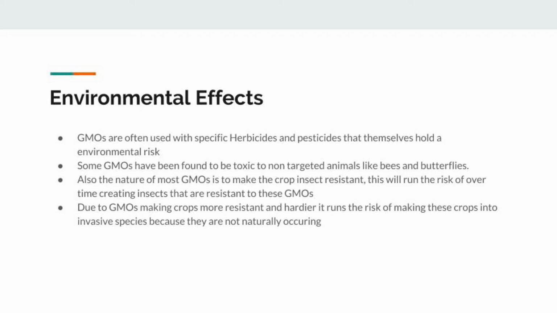Due to GMOs making crops more resistant and hardier, it runs the risk of making these crops into invasive species because they're not naturally occurring.